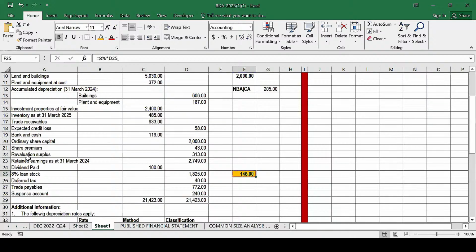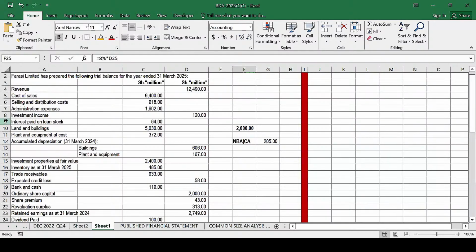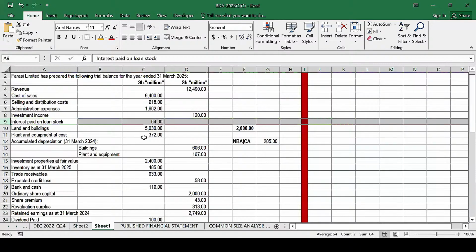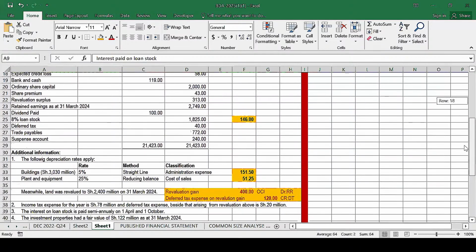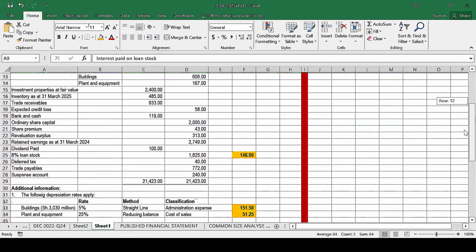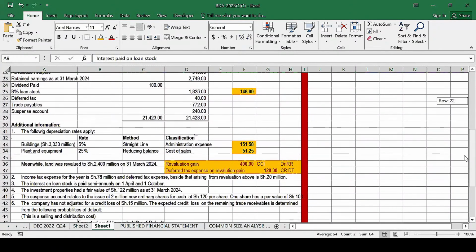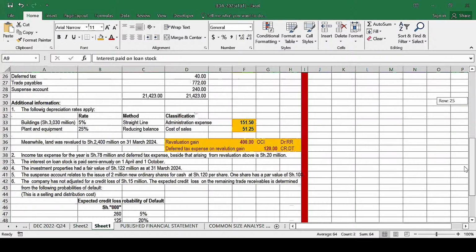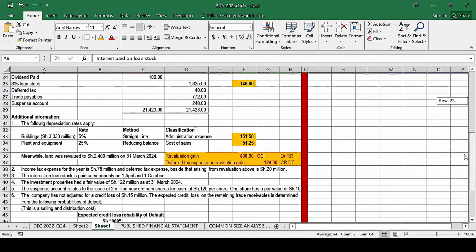But if you check in our trial balance here, you'll see we are given interest on loan stock which had been paid. And I hope you can see what the company had paid. The company had just paid 64 of that amount. And I hope they had been issued at the start, because there is nowhere we are given the date of the issue.